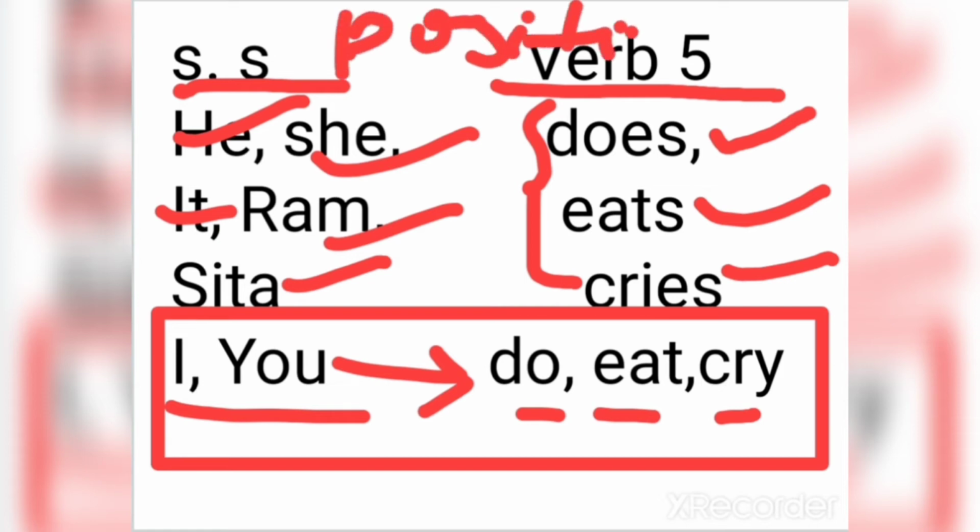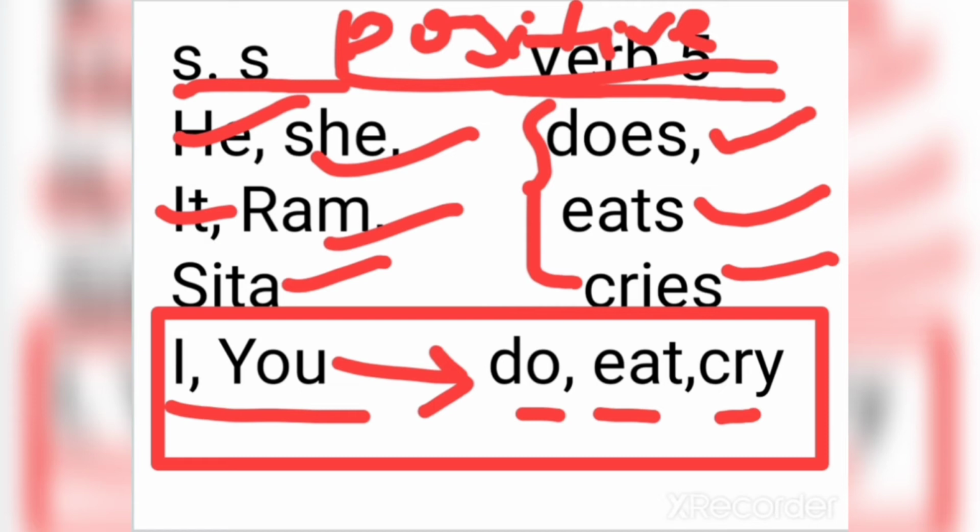Now I would go for its negative, because for simple present tense or simple indefinite tense we have to go for positive, then negative, and then interrogative, and there are some other questions which we call WH questions, which have what, why, how, whom, and so on.